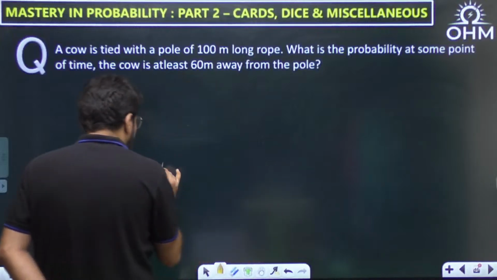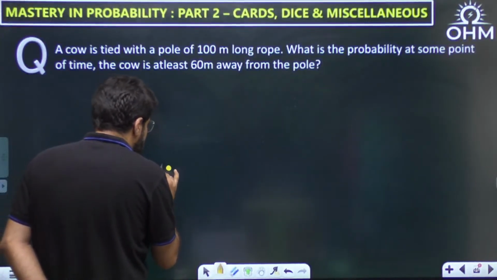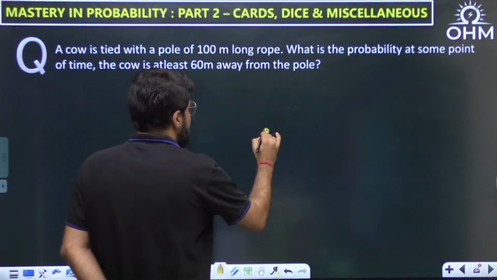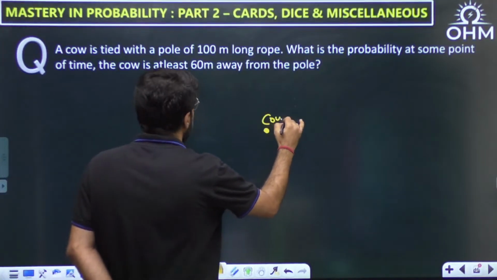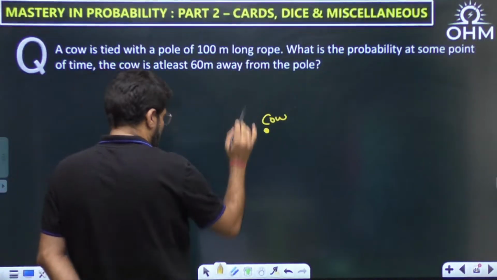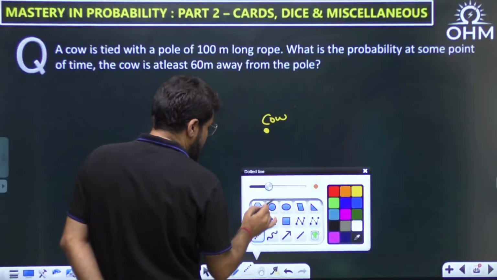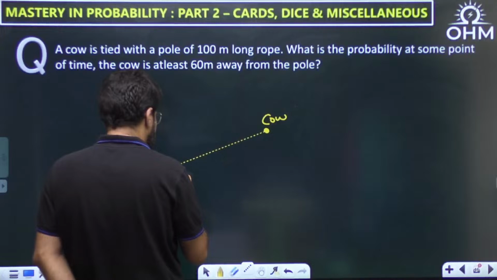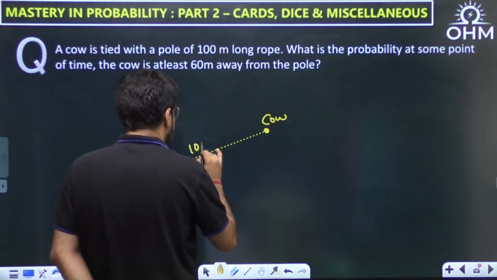See dear, once again, let us say this is the pole, and then there is a cow. A cow is tied with a pole by a 100-meter long rope. Say this is the rope, which is total 100 meter in length.